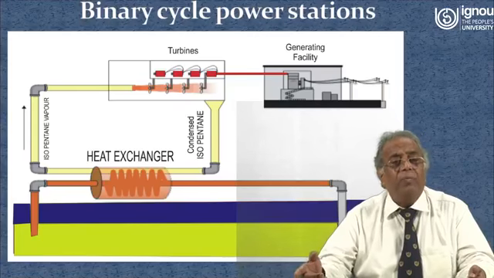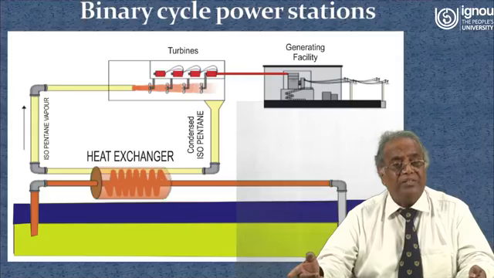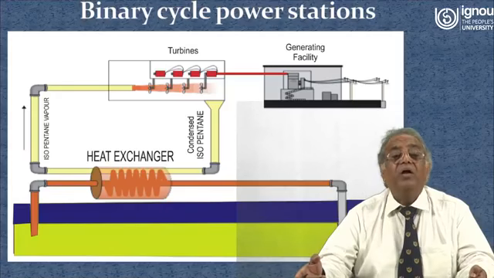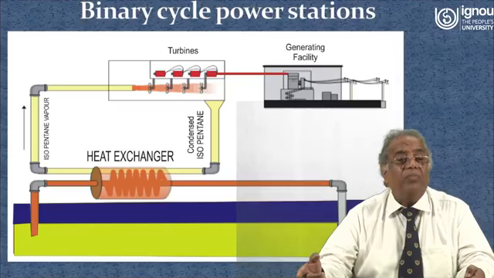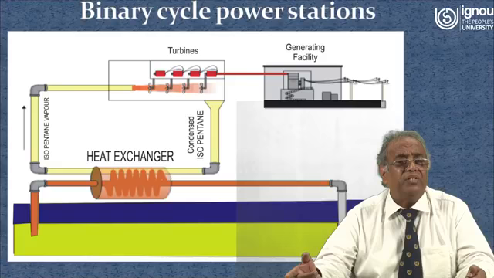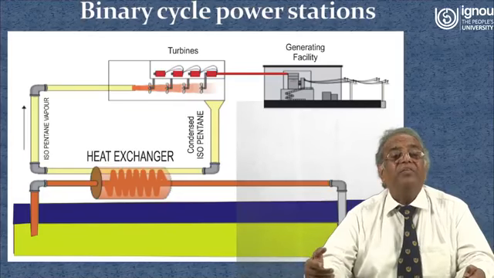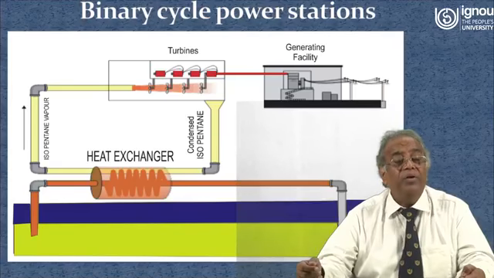The property of butane or pentane is that their boiling point is very low. So they take heat while passing through the heat exchanger, from the water which is coming out from the earth crust, even though its temperature is 57 or 60 degrees centigrade. While passing through the heat exchanger, the heat is exchanged from the hot water to the fluid, that is butane or pentane.